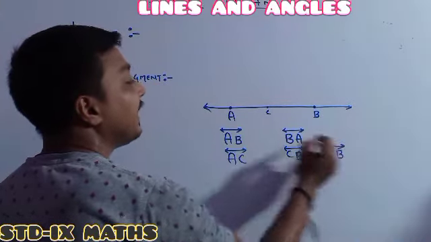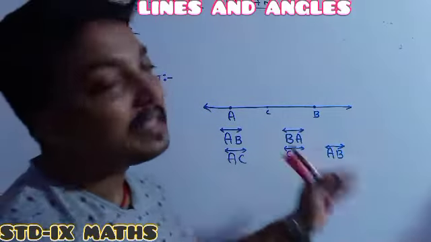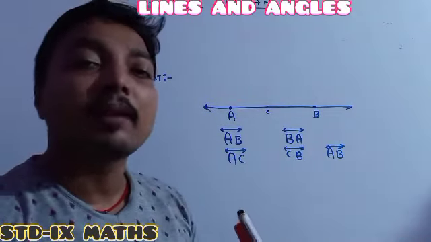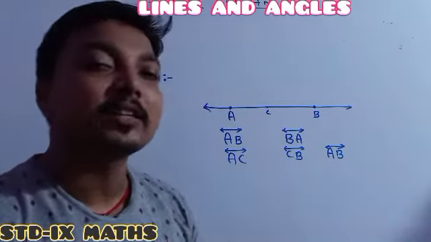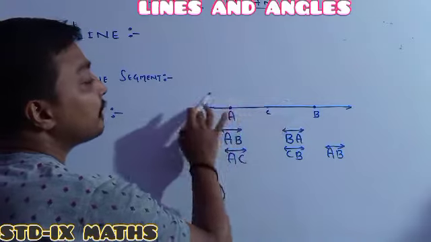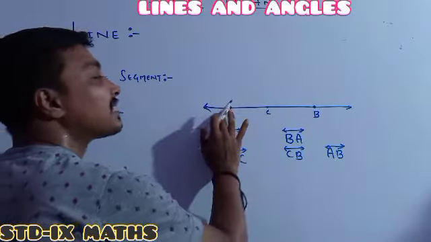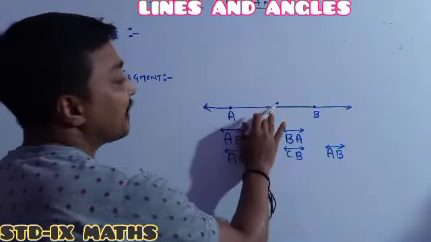It means any 2 points on the line can represent the line. By taking the help of any 2 points, we can represent the line. So on this line, the line passing through AC is the same as the line passing through AB and also the line passing through CB.